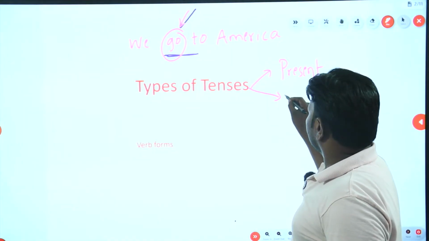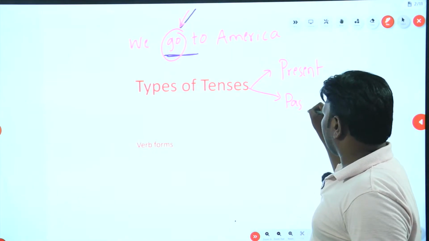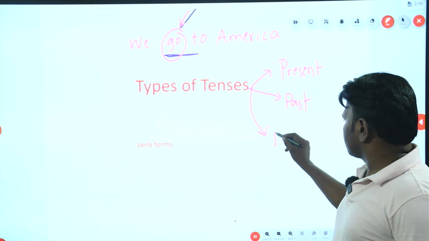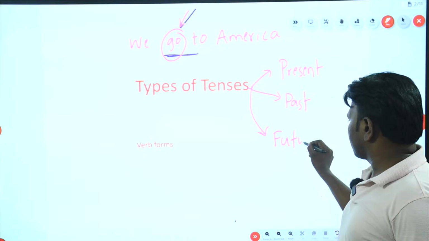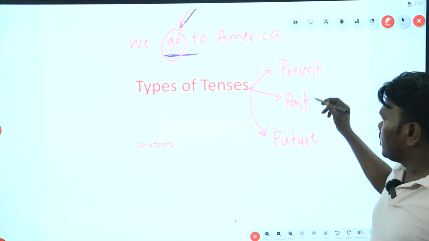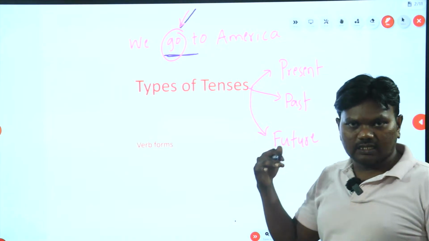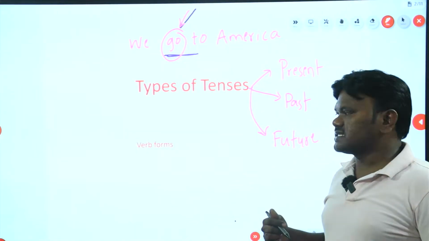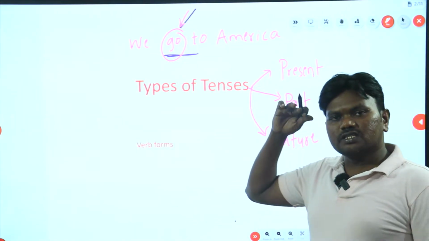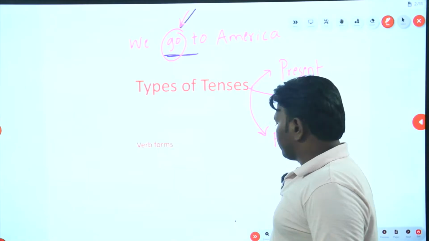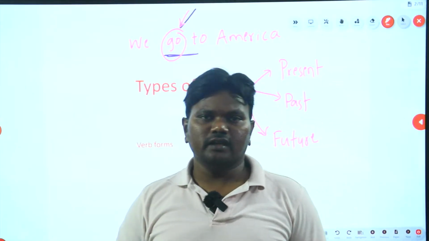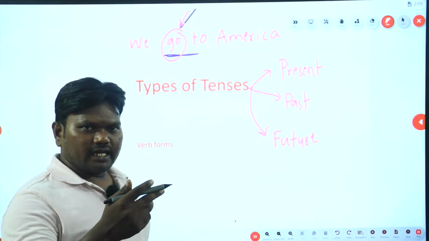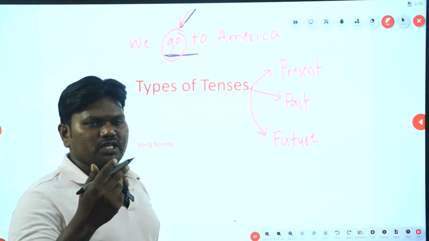Past tense, which happened already before. Future tense, which is yet to happen. Okay, present, which is taking place right now. Past, which happened already. Future, which will happen some time from now. Okay, after a second or after an hour, something is going to happen.